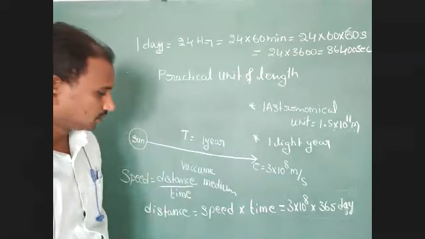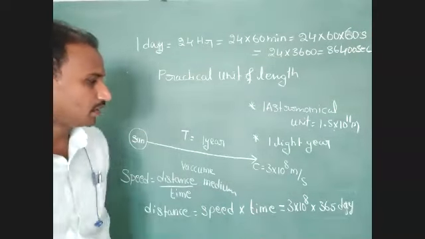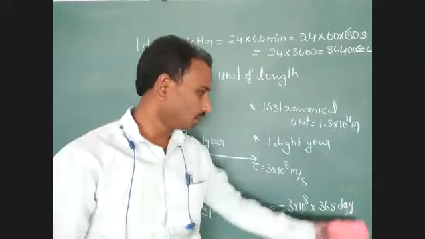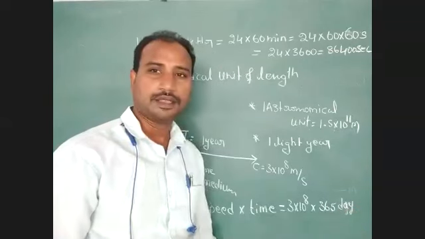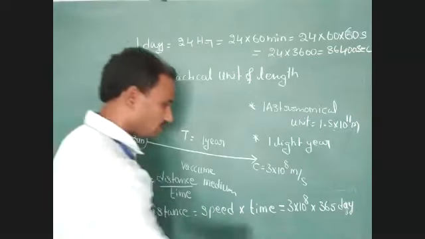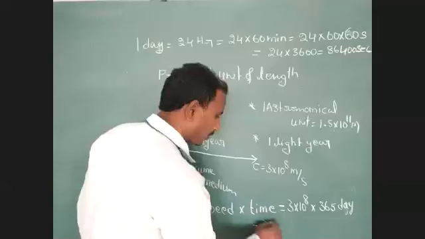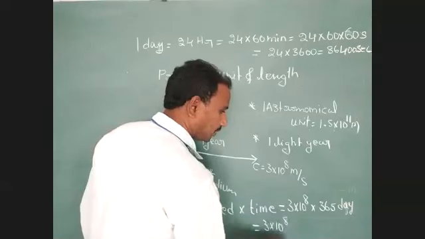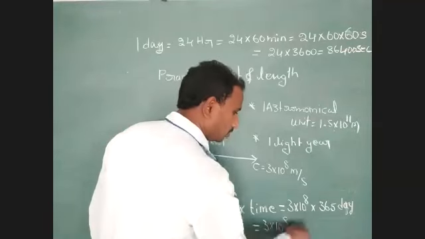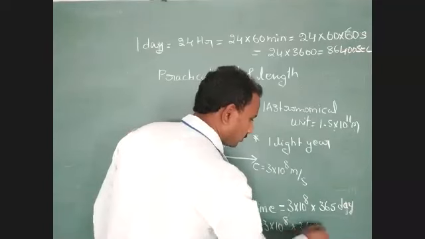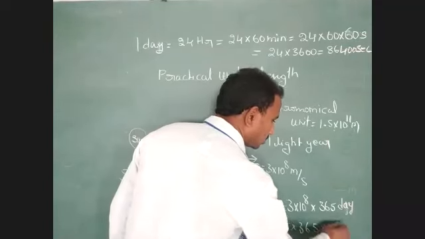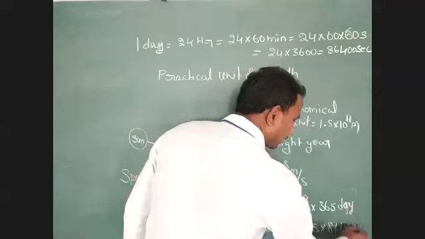We substitute these values for the day, then you get the final answer. You write 3 into 10 to the power of 8 meter per second into 365 into 86,400 seconds.